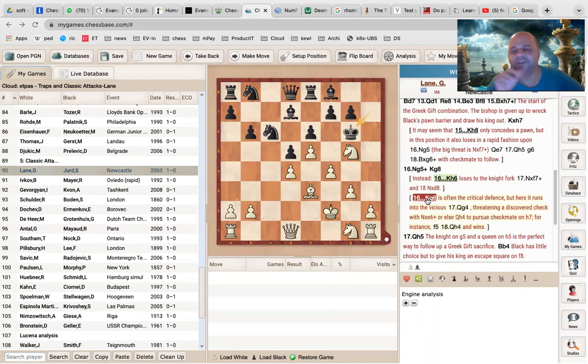Yeah, but here king g6 is the critical move. Okay, in most of the variations, in most of the situations when a Greek sacrifice happens, king to h8 is generally a bad move, but you have to calculate it. King to h6 most of the time does not work, defend. King to g8, sometimes you have to calculate, it may or may not work. But king to g6 becomes the critical move. Okay, and you have to be able to calculate after this.